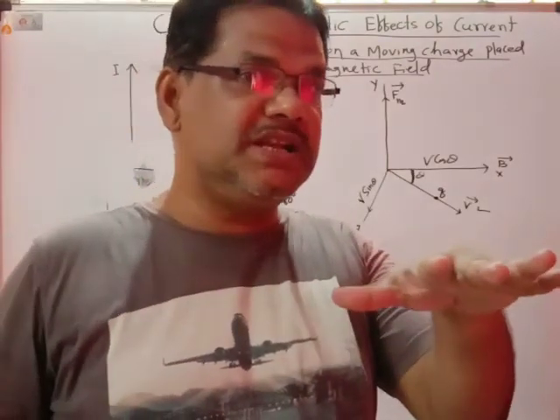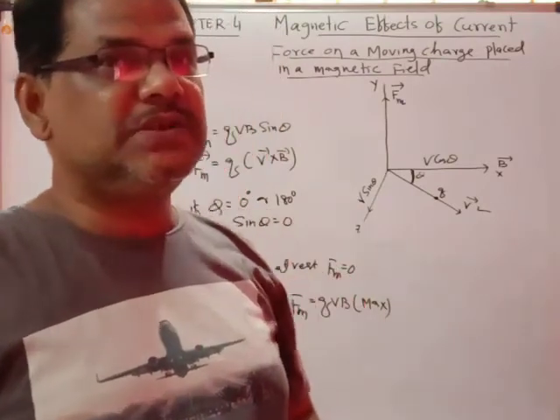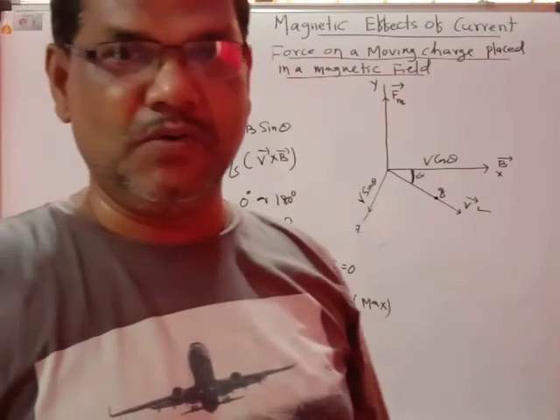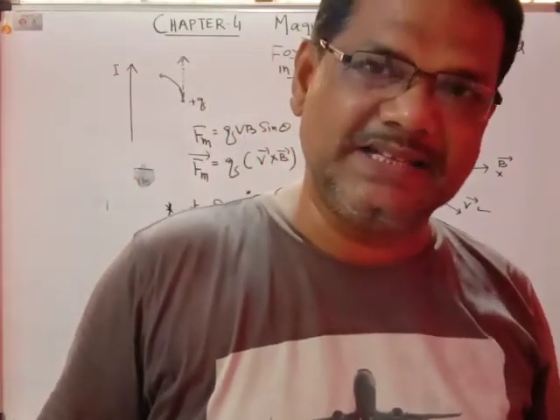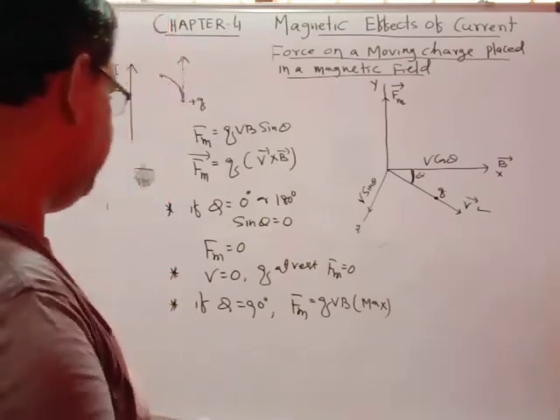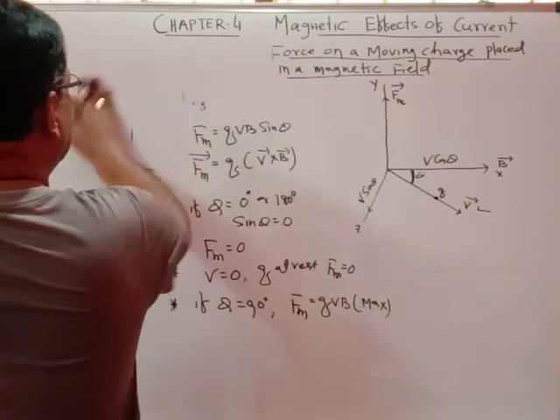There are two possibilities, either the positive y-axis or the negative y-axis. So we can find the direction of the magnetic force by Fleming's left-hand rule. What does Fleming's left-hand rule tell?